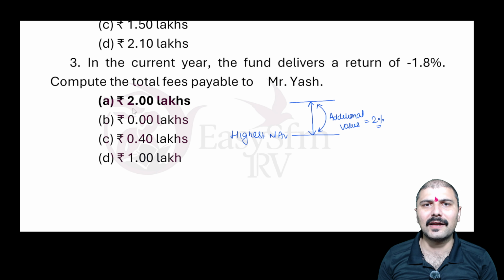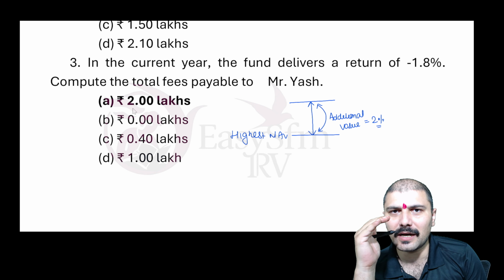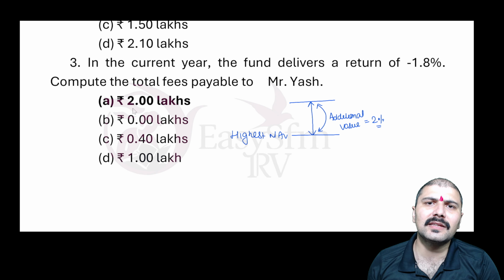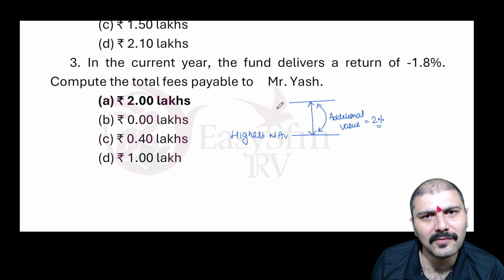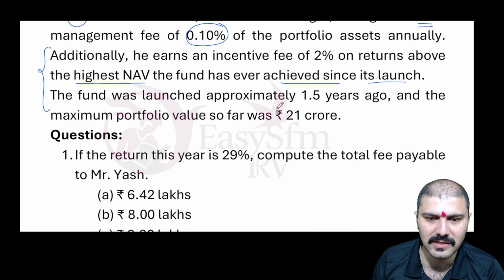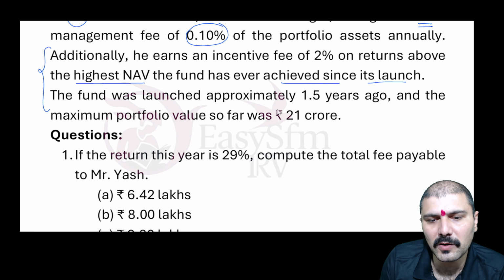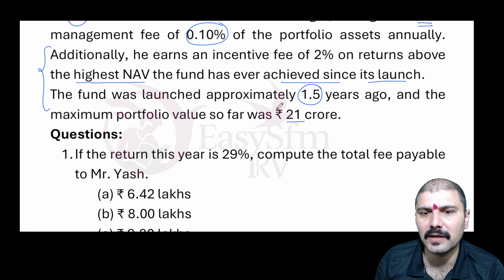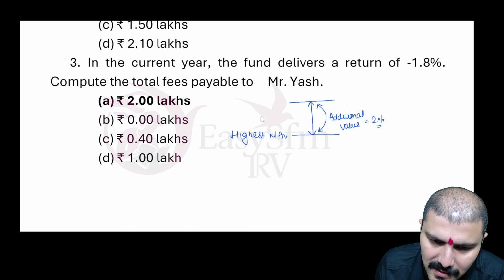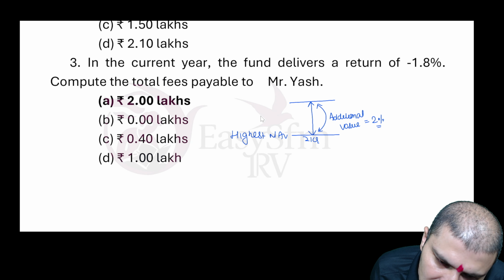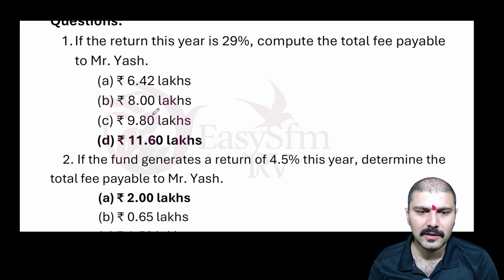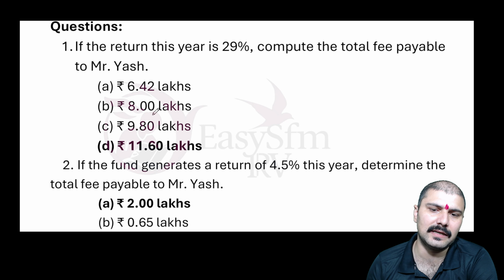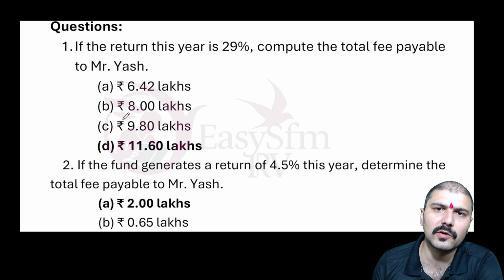Now we have to find out that with respect to the highest value achieved till now, how much extra the fund manager has reached that portfolio. The question is saying the fund has launched about 1.5 years ago, and the maximum portfolio value so far is 21 crore. So this line for us is 21 CR, right? So now question is saying, if the return for this year is 29%, compute the total fee payable to Mr. Yash.